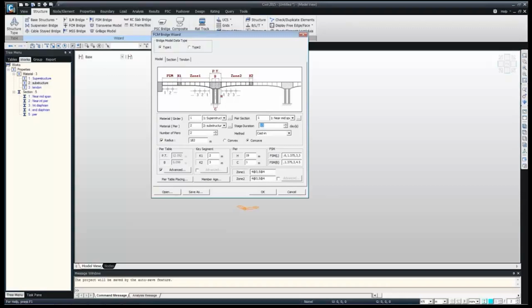Here it reduces the time of defining the groups and then activating and deactivating them in each construction stage. In construction stage 1, segment 1 will be activated. In construction stage 2, segment 2 will be activated. So this time gets reduced, and later we can just do the modification.